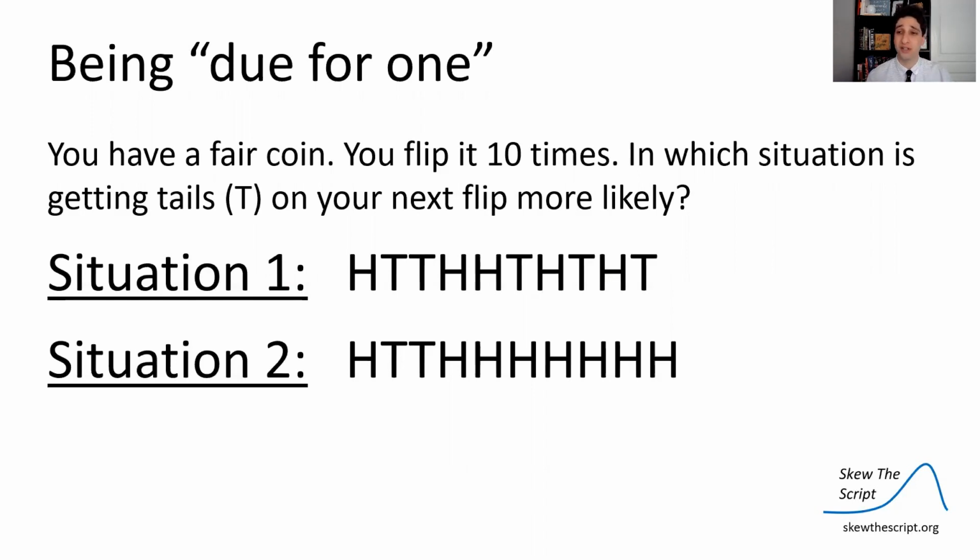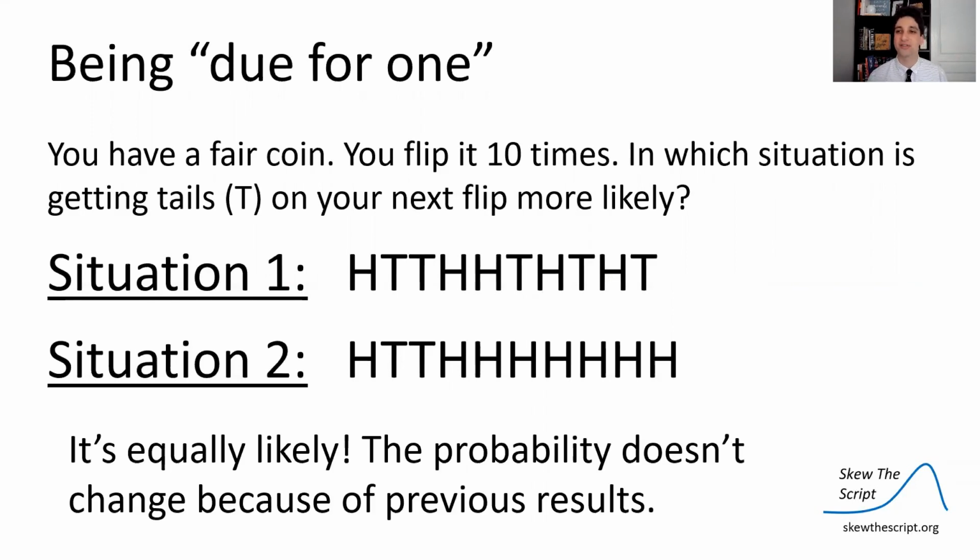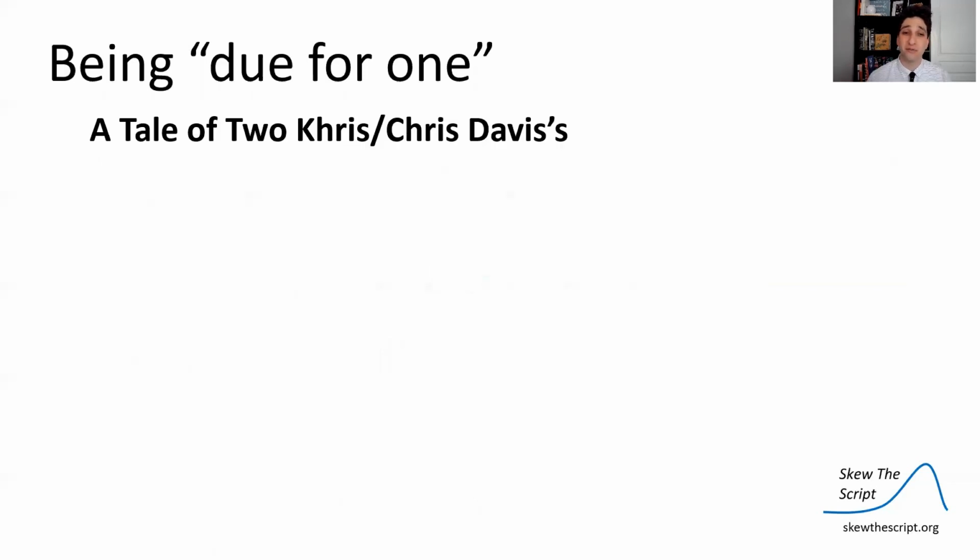Well, a lot of people will say situation 2, you've got a bunch of heads in a row, you're due for a tails on your next one. That is completely false. The tails is equally likely in both situations. The prior events have no bearing on the probability for the next flip because the events are independent. Probability doesn't change because of previous results if you have independent coin flips. This is the myth of being due for one.